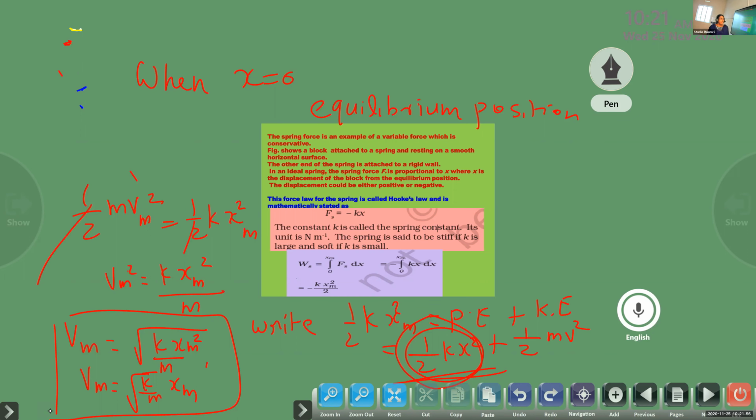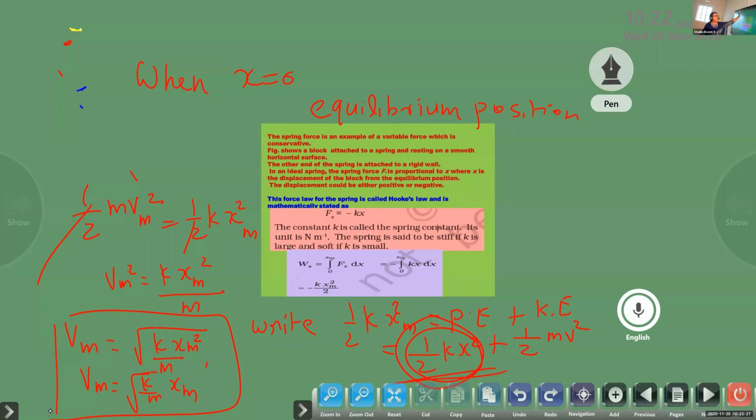Similarly, children, we have already learned GP. GP means the object is moving from a particular height down. Once it has reached down, we can say it has attained the equilibrium position. Even if you apply more force, there is no change in the movement of that object or of the spring. So that is equilibrium position.